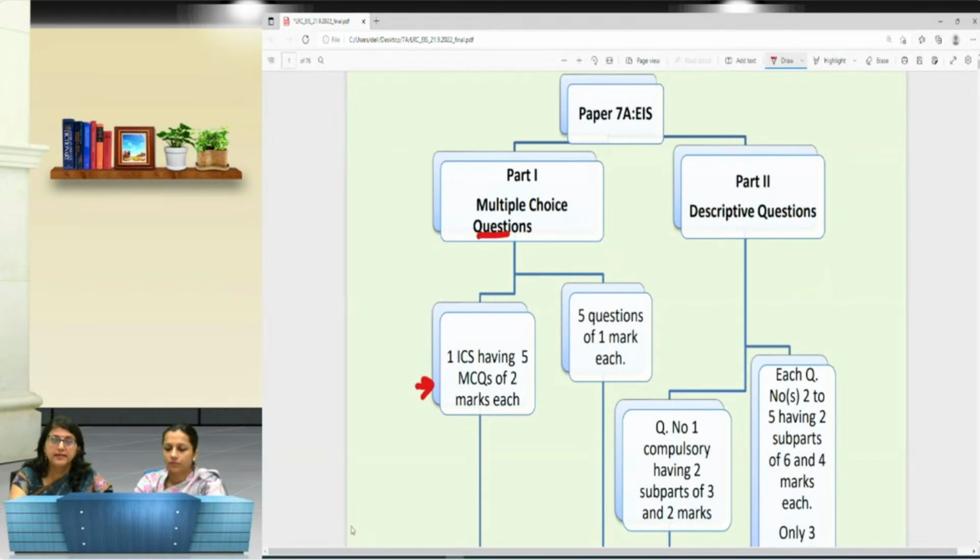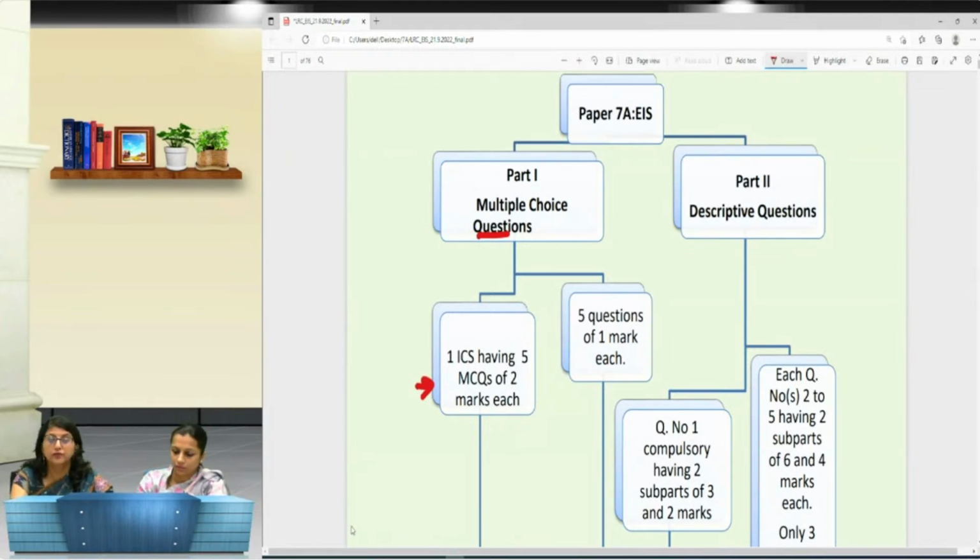The best part is that these MCQs do not require any rote learning, they simply require conceptual understanding. It is of 15 marks, which is a compulsory section. So if you are thorough with the content, you can very well score full marks.